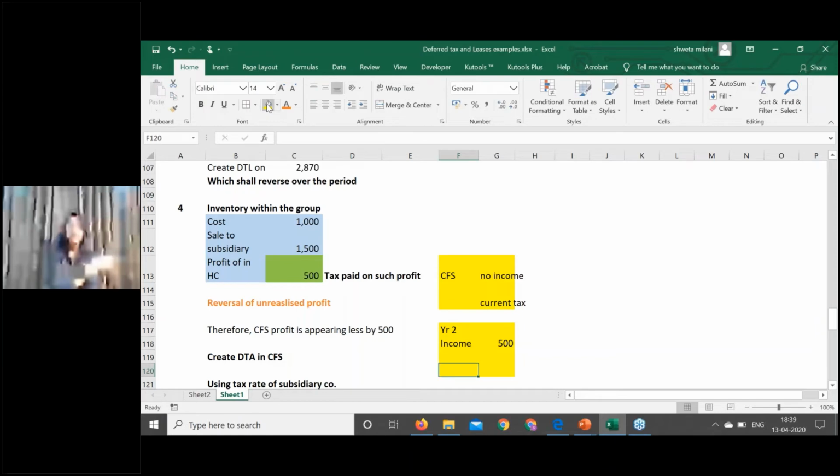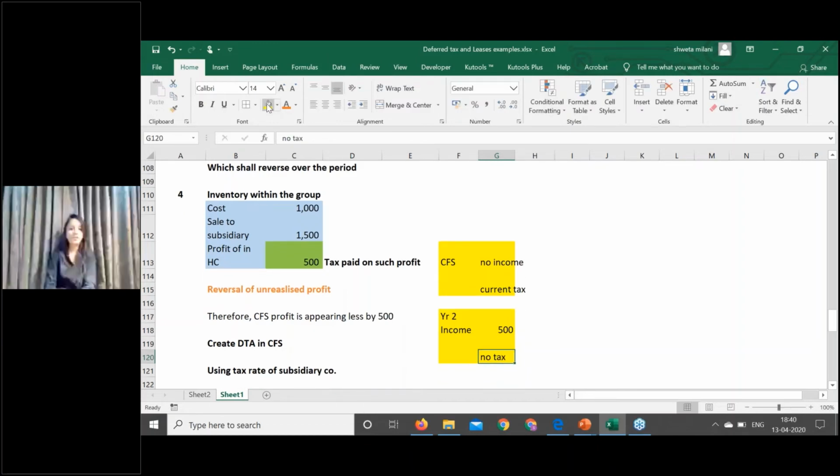Again, in the current year, nobody is going to pay tax on this rupees 500. So there is income, but there is no tax. This was the scenario under Indian GAAP. Under Ind AS, even on such a transaction, you will recognize a deferred tax. In year 1, you will recognize DTA, whereas in year 2, or whenever the subsidiary sells those goods, in that year you will reverse this DTA. In short, you will recognize the expenditure.